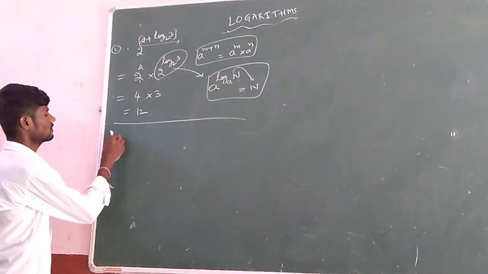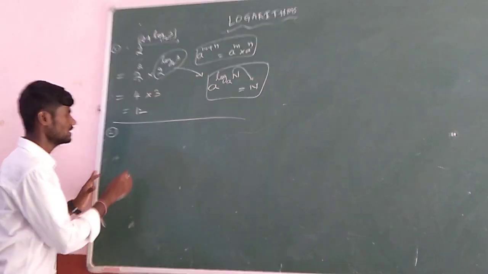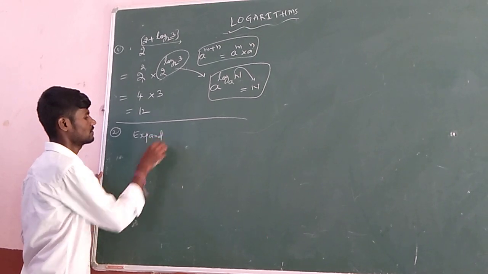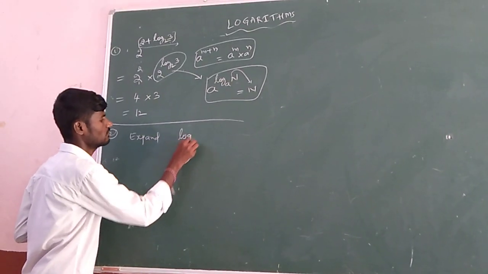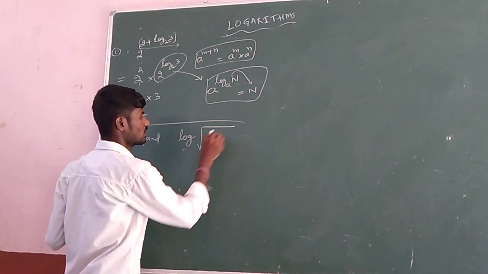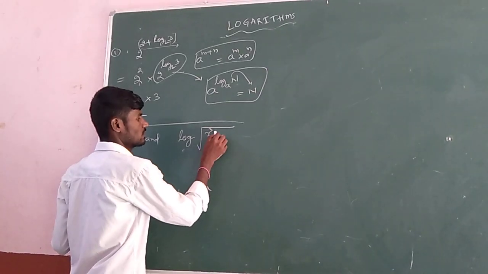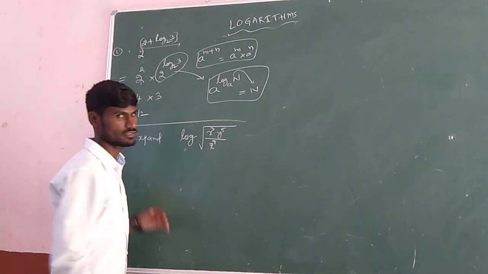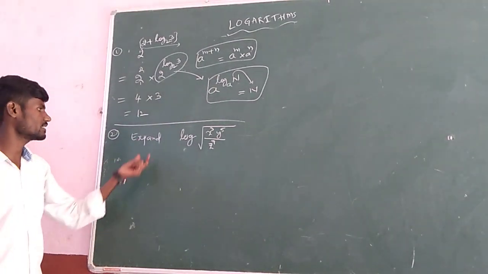Next let us consider some other problems. See here, expansion. Expand the logarithm of the square root of x cube y power 5 divided by z power 7 is your question. Expand, they mentioned expand. How?